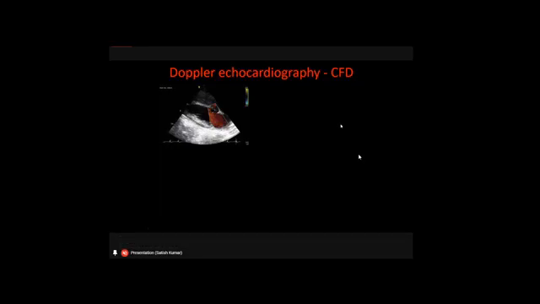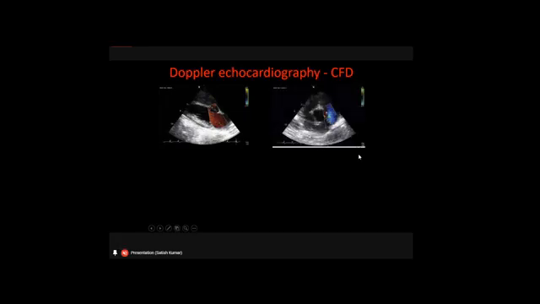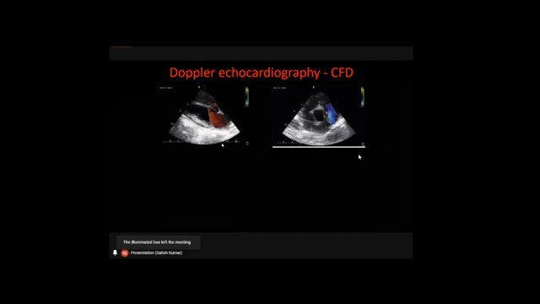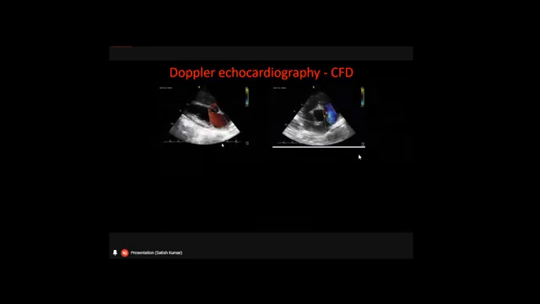Coming to the color flow Doppler, this also depends upon the direction of the flow. So we have a color image here with a red appearance, and here we have a bluish appearance. What is the difference between these two? As we have seen previously, when the blood is coming towards the probe, it will give a positive amplitude. When the blood is going away, it will give a negative amplitude. So the same thing: when the blood is coming towards the probe, it will give you a red color image. When the blood is going away from the probe, it will give you a blue color image.